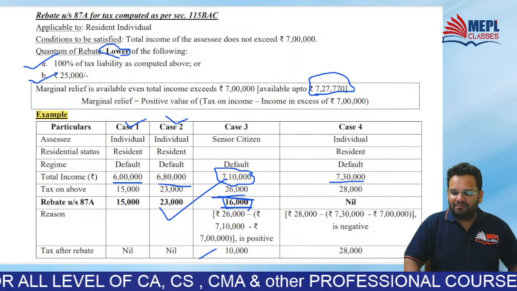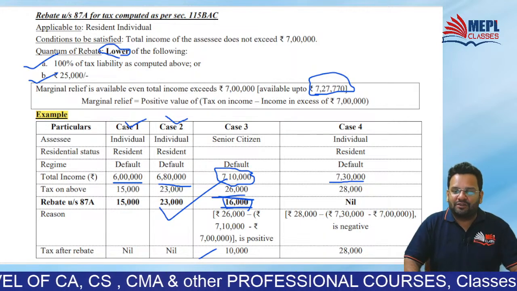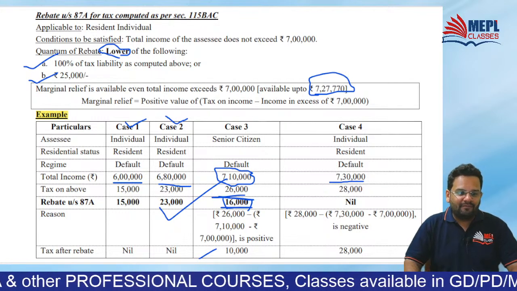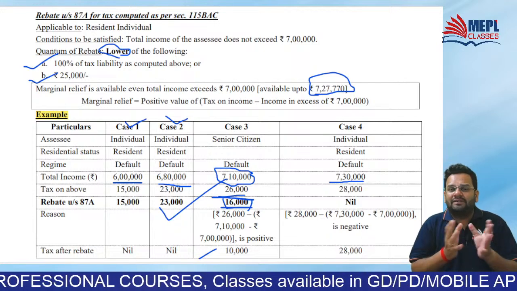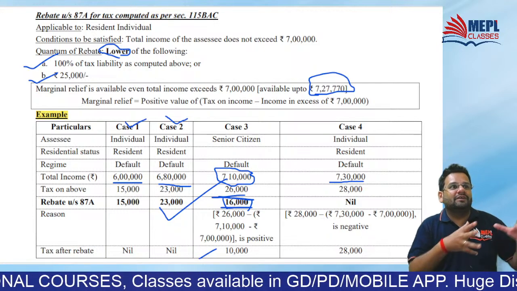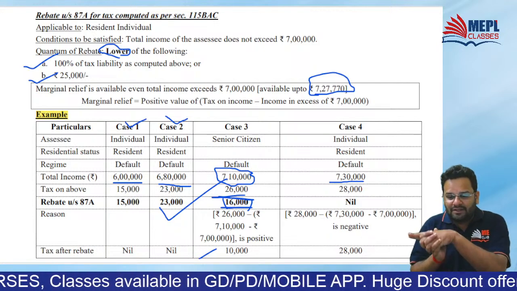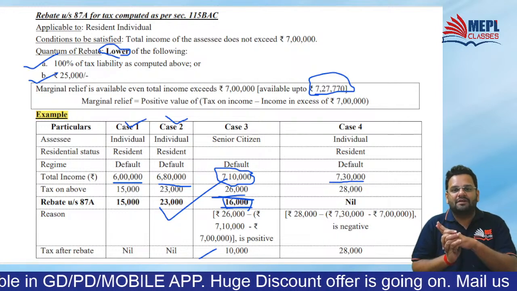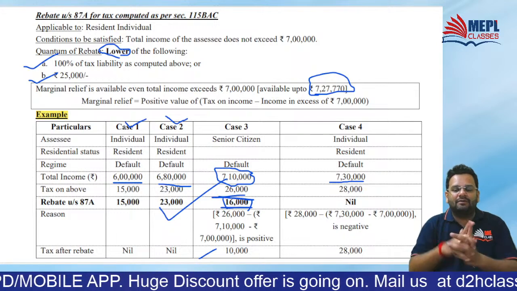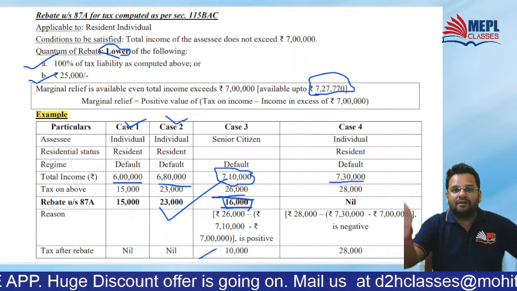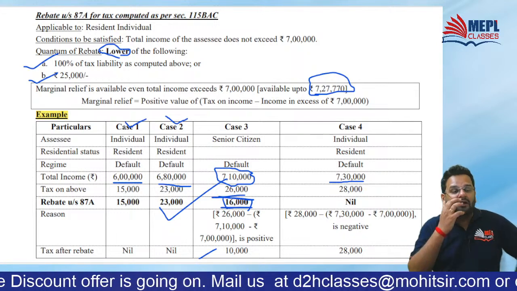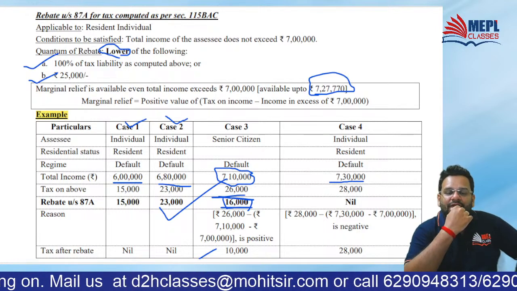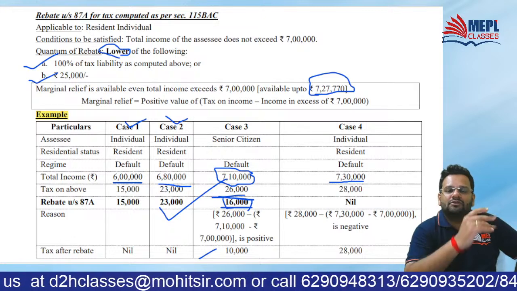So this way, please be clear with this concept of marginal relief in case of rebate. Now, where can they trouble you in these questions? In international tax, you have unilateral relief, bilateral relief questions, section 90, 90A and 91 questions. In these questions, if they tell you in the exam that solve this question